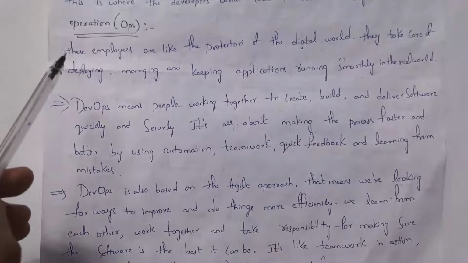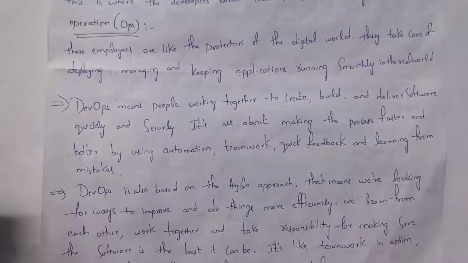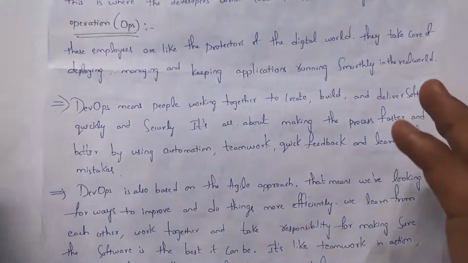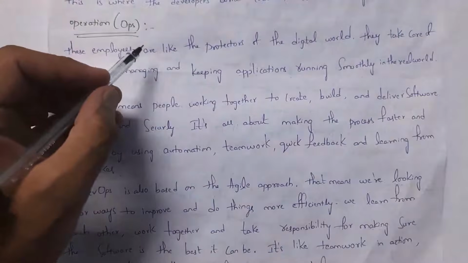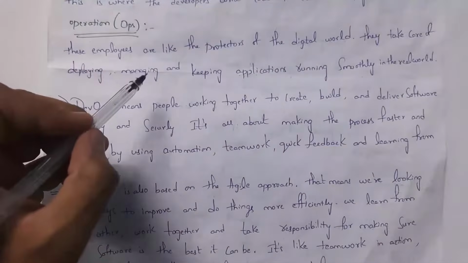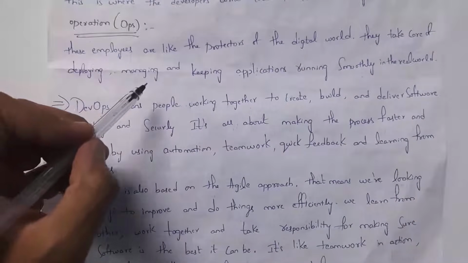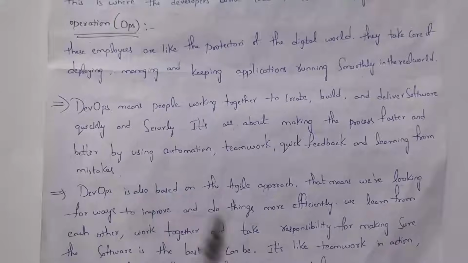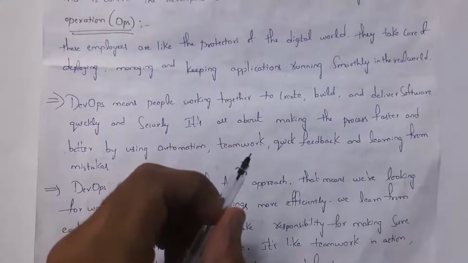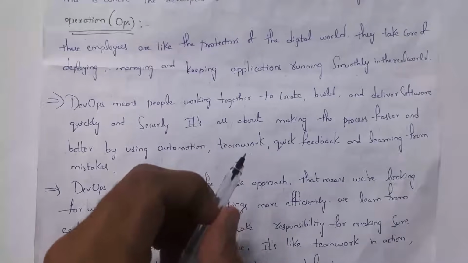This operations team will deploy. Deploy is nothing but placing our application in one server, which is known as deployment. Whenever the operations team places software in a particular server, users can access that application. Even after making the application available to users, that is, even after placing the application in the server, the operations team must provide security to that application and they need to manage that application so that it will run smoothly in the internet. Guys, the digital world is nothing but the internet. So the main duty of the operations team is they need to place the application in a server and also they have the responsibility to keep the application running in the internet smoothly.